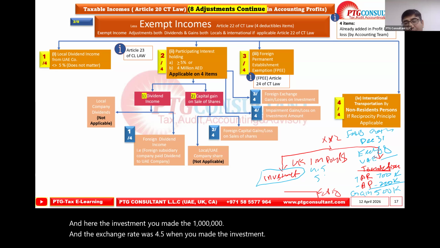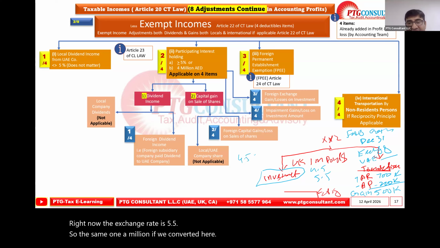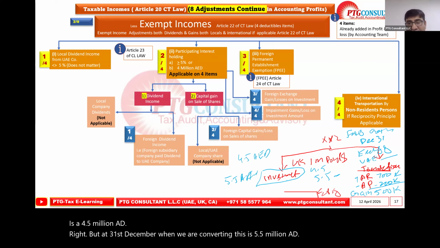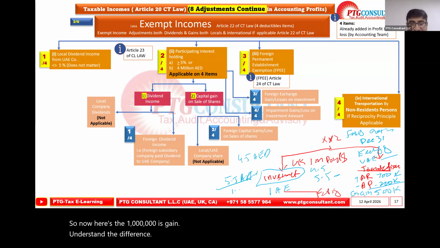Now the exchange rate is 5.5. So the same 1 million, if we convert it, is 4.5 million AED, right? But at 31st December, when we are converting, this is 5.5 million AED. So now here the 1 million is gain. Understand the difference? 1 million is gain. So far, understand this point?